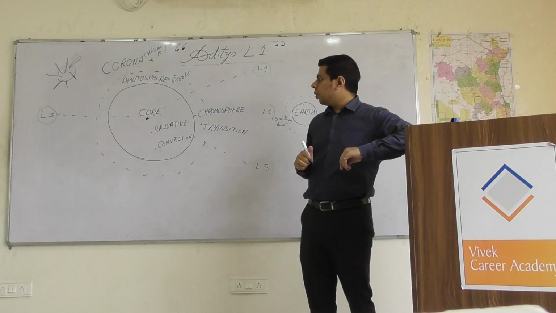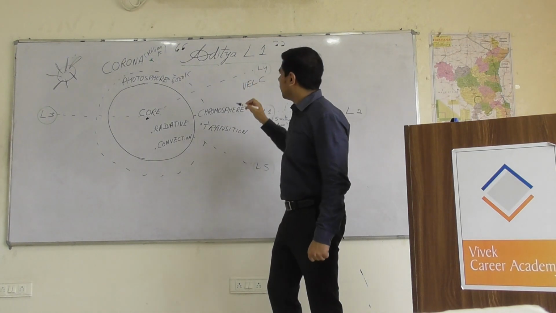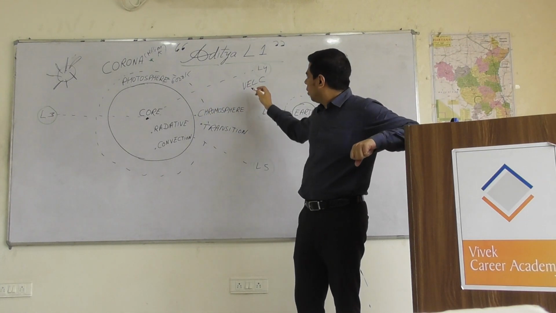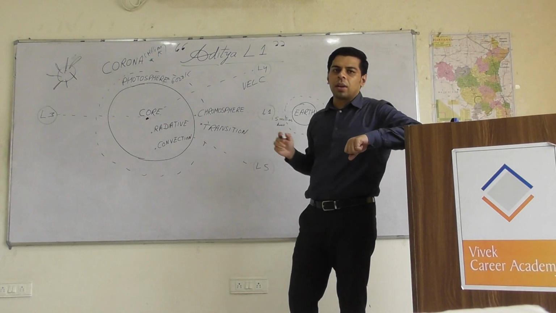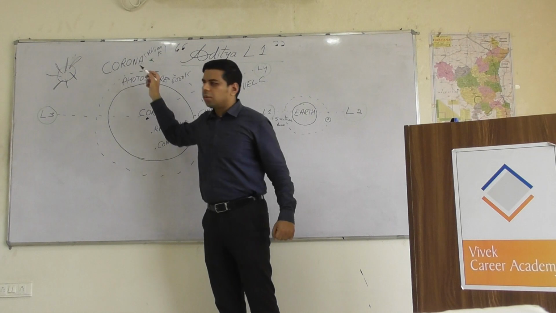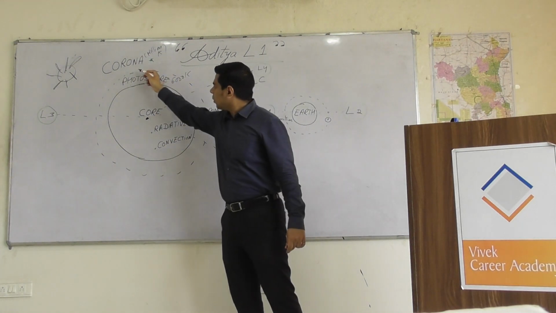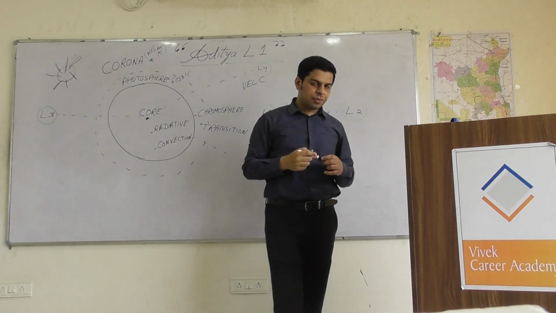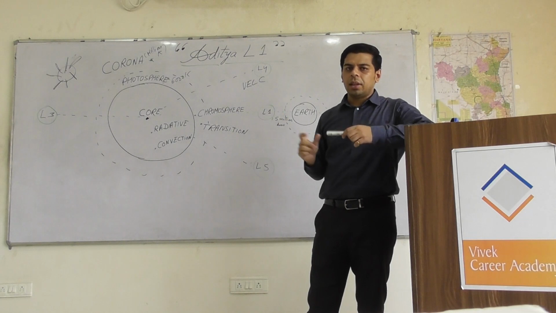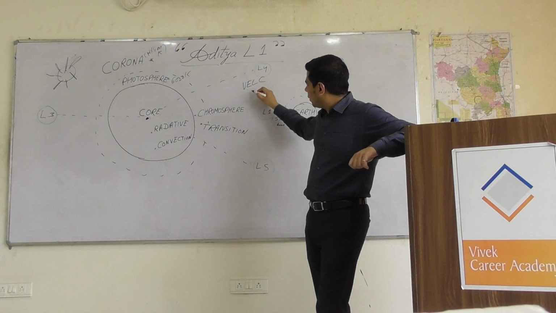The first payload is not a difficult one to memorize. It is known as VELC, Visible Emission Line Coronagraph. It was originally part of the Aditya 1 mission as well. As you are now clear with the terminology coronagraph, you can deduce its function. It is likely to study the corona of the Sun as well as the various phenomena associated with it, primarily coronal mass ejections. Then the second payload is